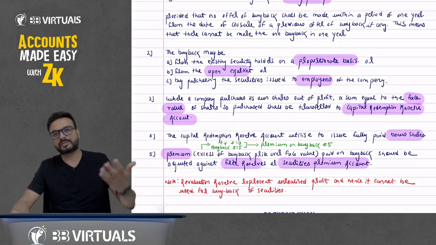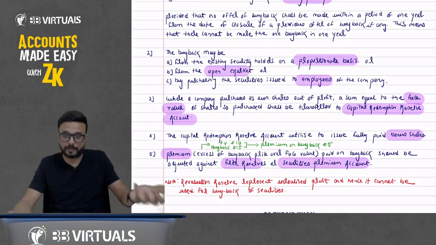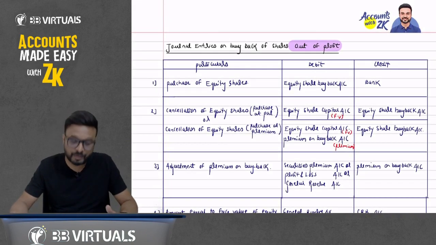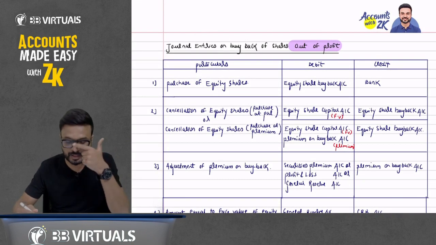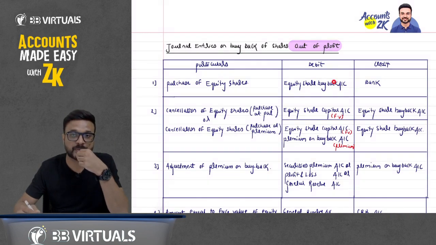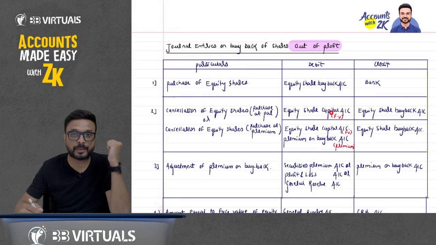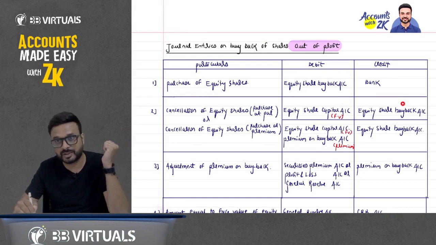You know that we can utilize only free reserve, that is general reserve or profit and loss account, and securities premium account. Now, what entries do we pass? First, we have to purchase it. So we pass the entry for purchase: equity share buyback account debit to bank account. Then we have to cancel it. So for cancellation, decrease in capital: debit equity share capital account, credit equity share buyback account.